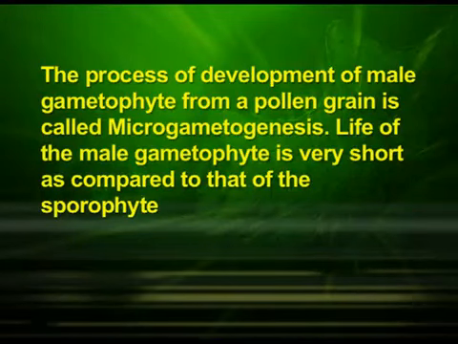During the process of fertilization, which we will discuss in detail later on, when the pollen grain reaches the stigma, the intine grows out through a germ pore into a slender pollen tube. The generative cell divides into 2 male gametes. The process of development of male gametophyte from a pollen grain is called microgametogenesis. The life of the male gametophyte is very short as compared to that of the sporophyte.